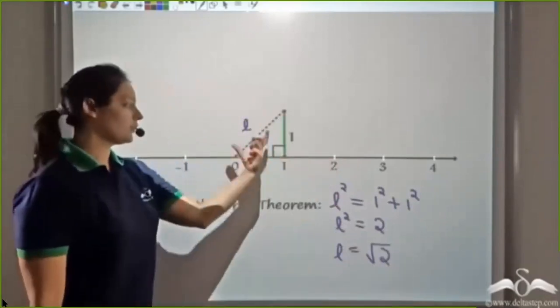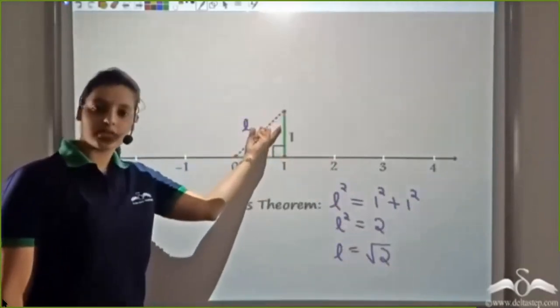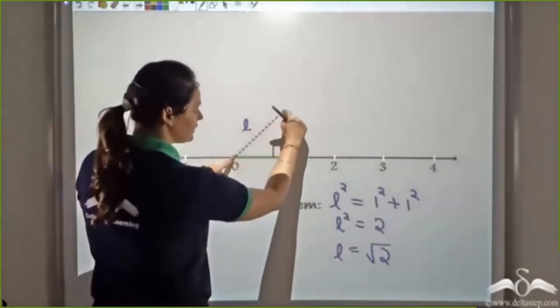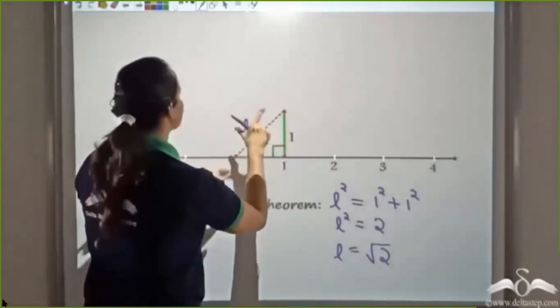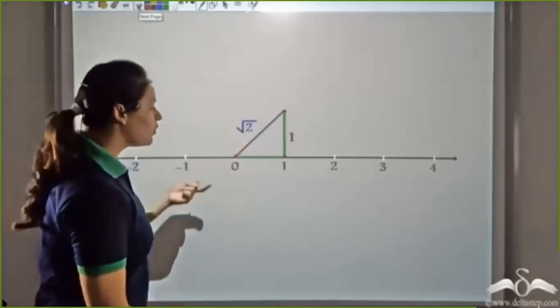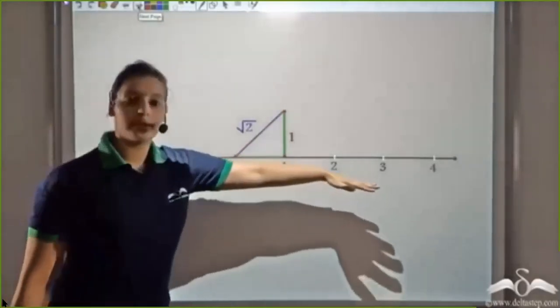Why positive? Because this length has to be positive. We can ignore the negative square root. So I get that this purple side is of length under root 2. Now, how do I plot under root 2 on the number line?